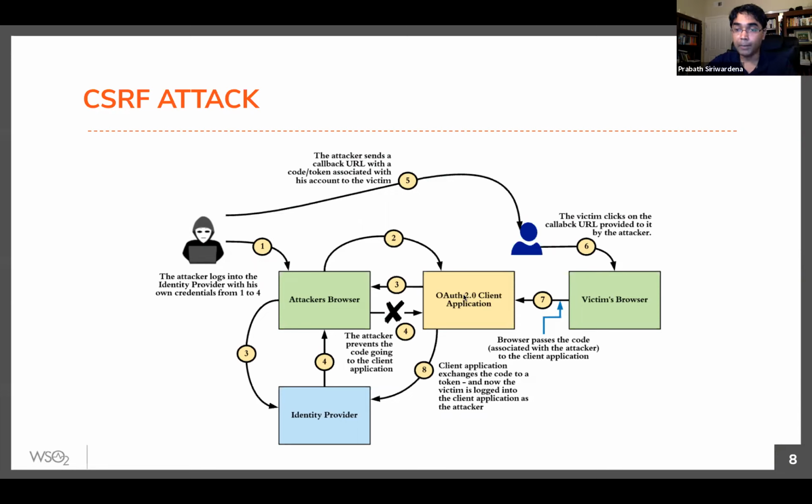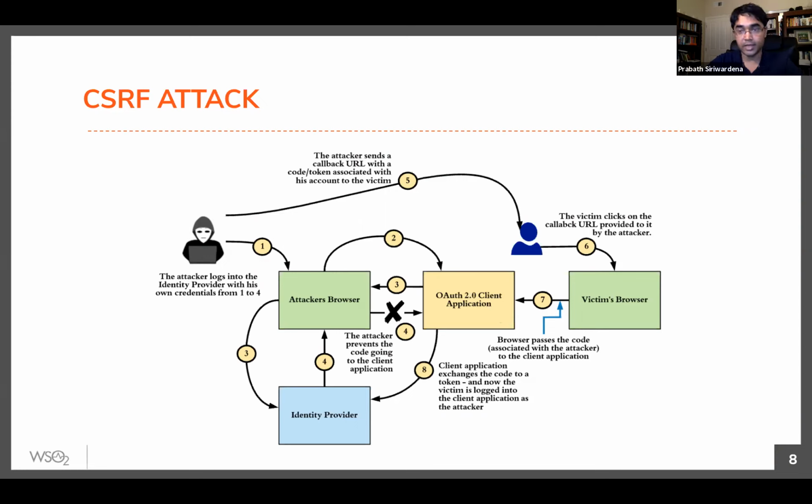Now the client application has to extract that state parameter which goes in the request and see whether it can see the same value in the user's browser session. In this case, it's the victim's browser session, but you don't see that state parameter in the victim's browser session. So the client application can reject the request. So that's how you prevent the CSRF attack using the state parameter. That's why you must use the state parameter.